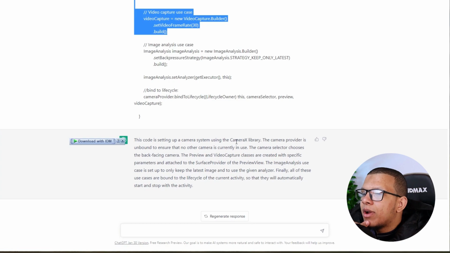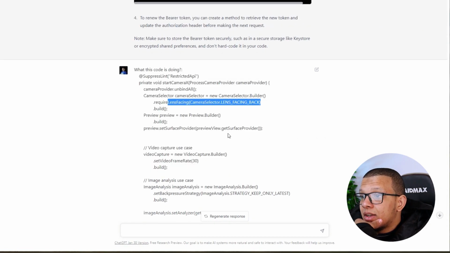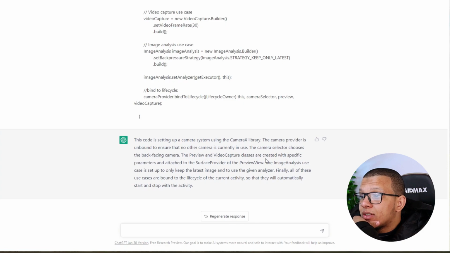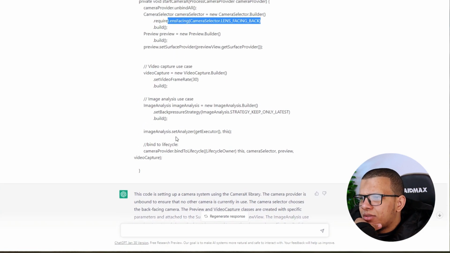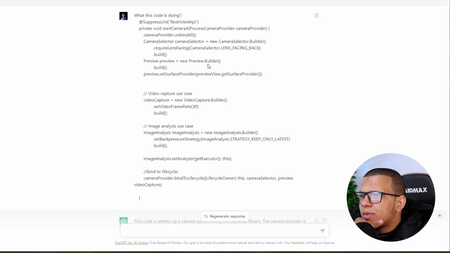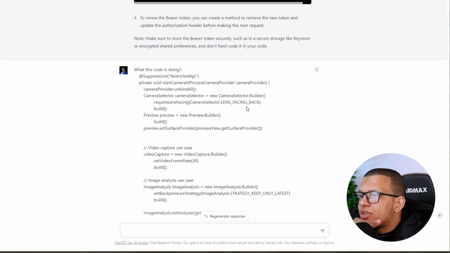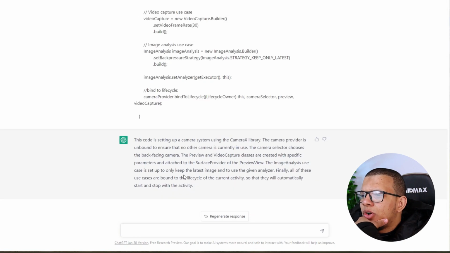The code is setting up the camera using CameraX. The camera provider is unbound to ensure there is no camera bound. Good. The camera selector chooses the back facing camera, yeah, exactly in this line. And the preview video capture class is created with specific parameters. Really? Yeah, exactly. I didn't see the specific parameters. Well, there are no specific parameters here. This is a generic one to do the preview.